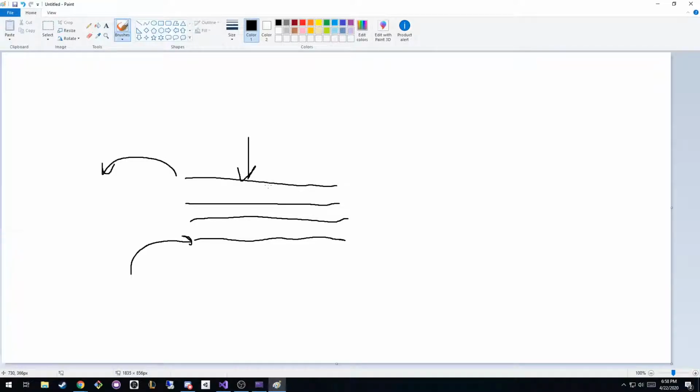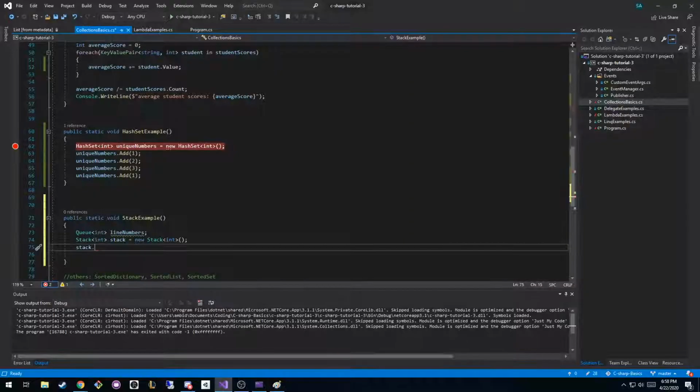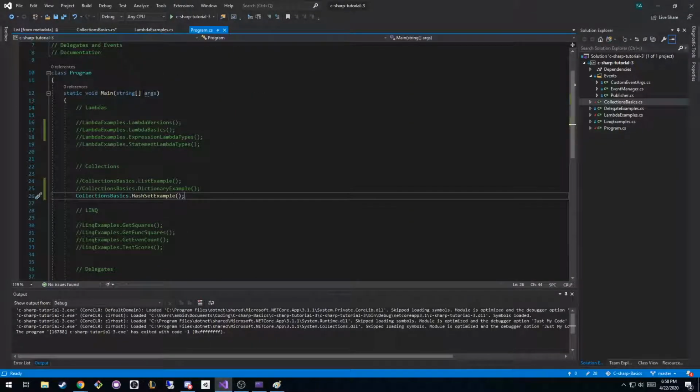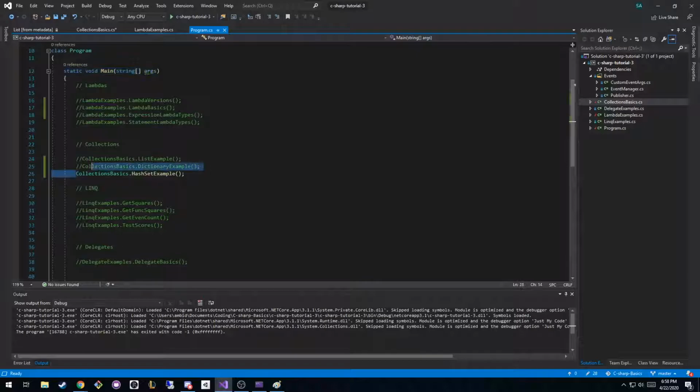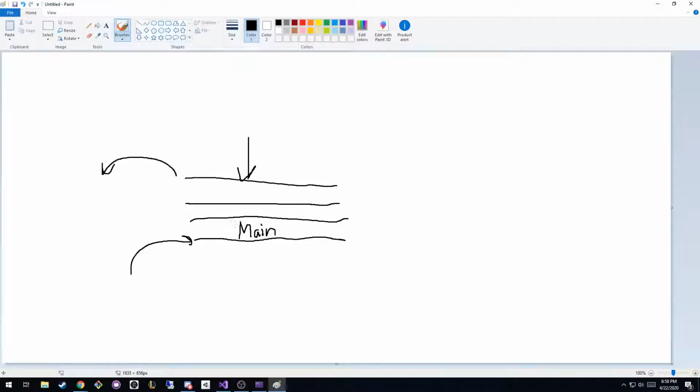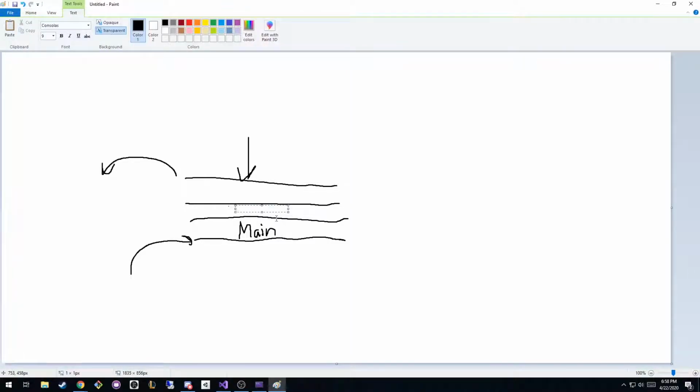And so, how would you use these? The most obvious example I can think of is a call stack. In programming, a call stack basically says, in our program for example, the first thing on the stack would be the main method, because when we enter a C# program, the first thing that is called is our main method. And then we would call the hash set example. When we call that, I'm going to use text here, it would be hash set example.